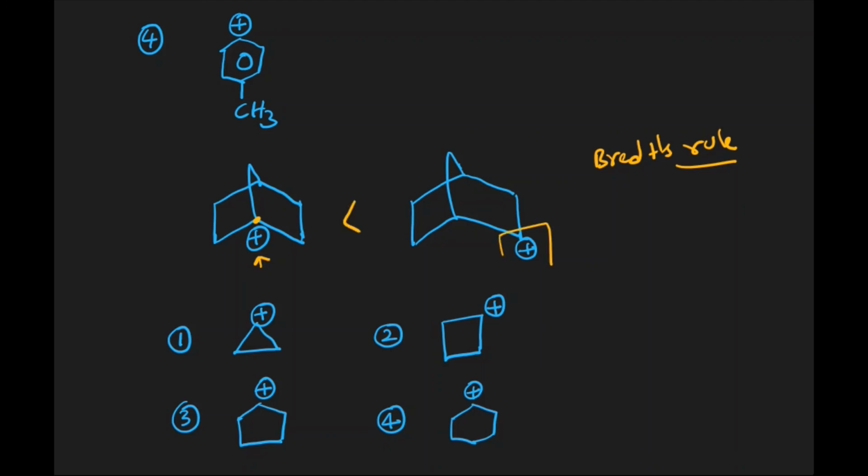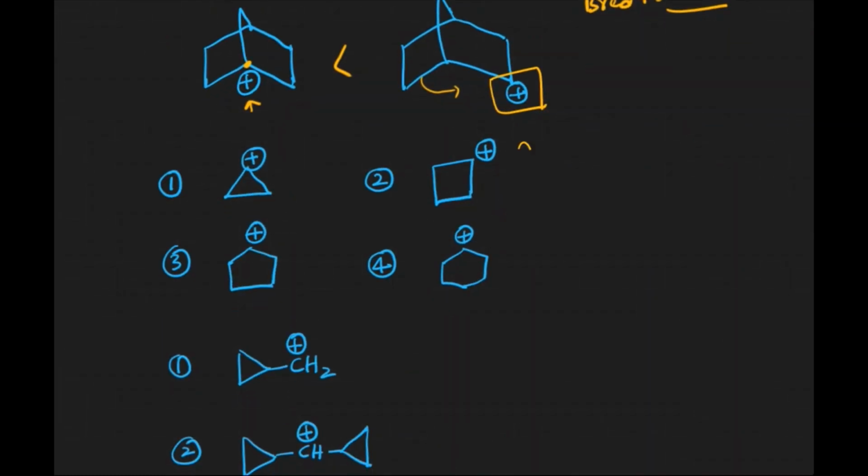This particular carbocation is known as a non-classical carbocation. It is stabilized by the adjacent C-C single sigma bond. That is a different topic, but this is the stability order here. Now if you take these four, the stability order is 4, 3, 2, 1.